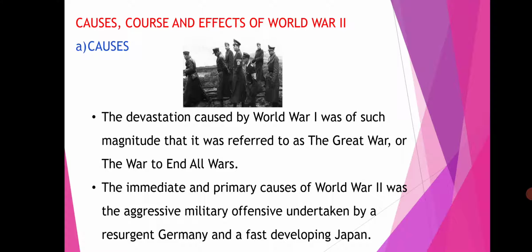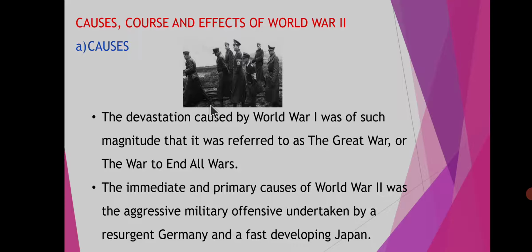So there are two reasons for World War II: one is the aggressive military offensive undertaken by a resurgent Germany, which means a developed Germany, and the other is a fast developing Japan. These are the causes of World War II.